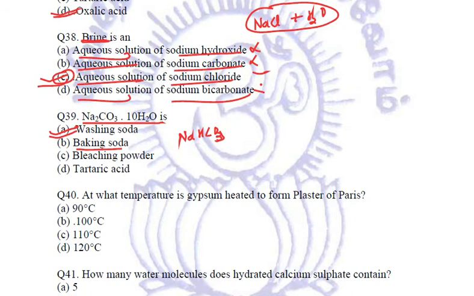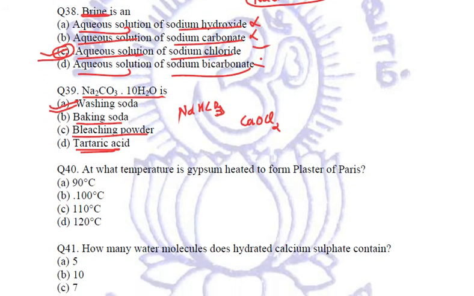What is the chemical name of baking soda? Sodium hydrogen carbonate. Bleaching powder. What is the formula for bleaching powder? CaOCl2. What is the chemical name of bleaching powder? Calcium oxychloride. Tartaric acid. No formula done, right? This is normally an organic acid. Fine.